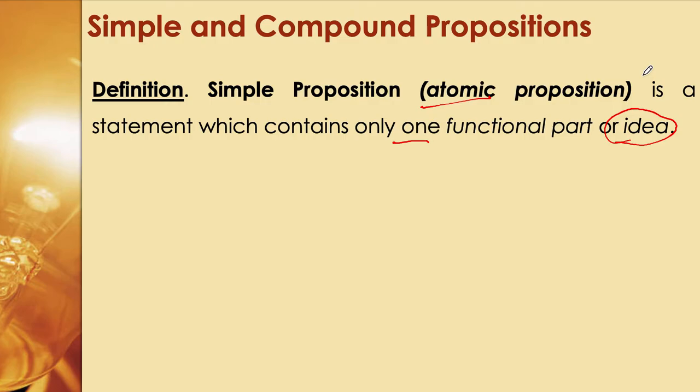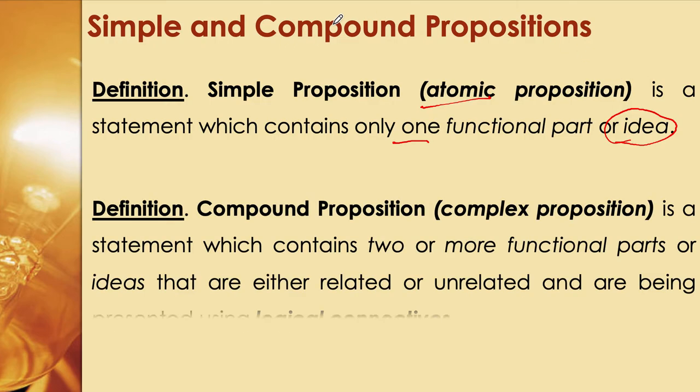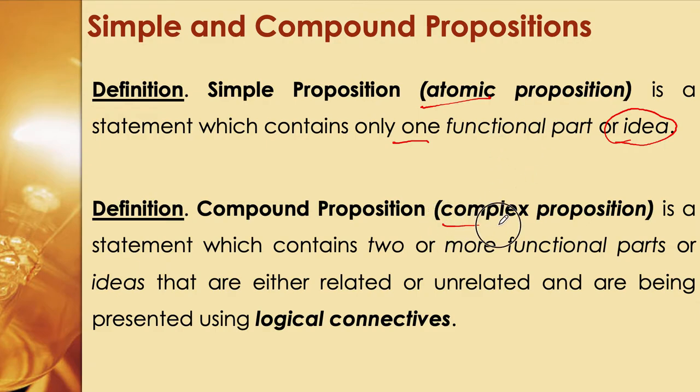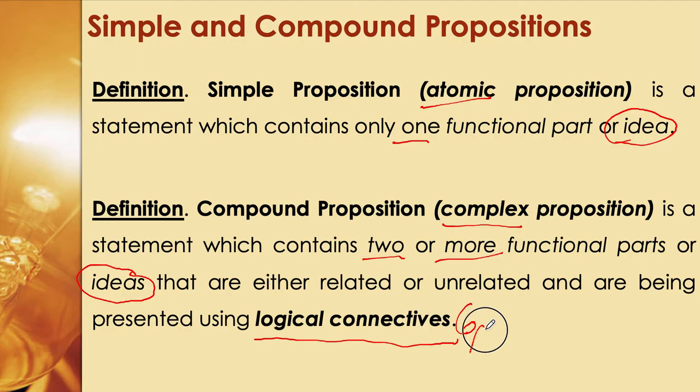For the next proposition type, the compound proposition, in some books called a complex proposition, is a statement which contains two or more functional parts or ideas. You can divide it into two or more simple propositions, but they are glued together by what we call logical connectives or logical operators. Connectives or operators.